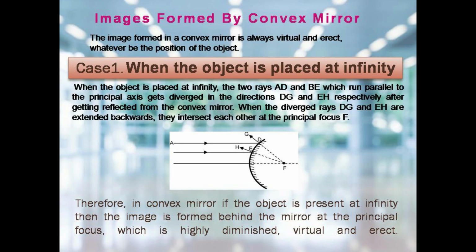When the diverged rays DG and EH are extended backwards, they intersect each other at the principal focus F. Therefore, in convex mirror, if the object is present at infinity, then the image is formed behind the mirror at the principal focus, which is highly diminished, virtual and erect.